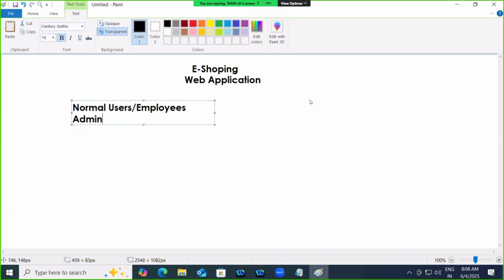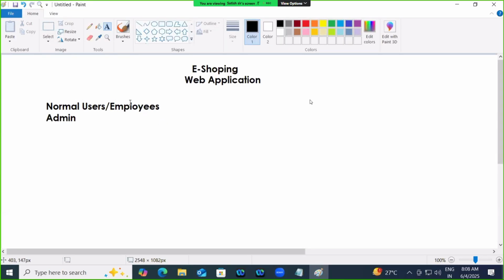It has a predefined interface for creating employees and giving roles to employees. Suppose this admin is not there, what do you have to do? You have to develop a separate admin interface for your project. That becomes very complex, right?